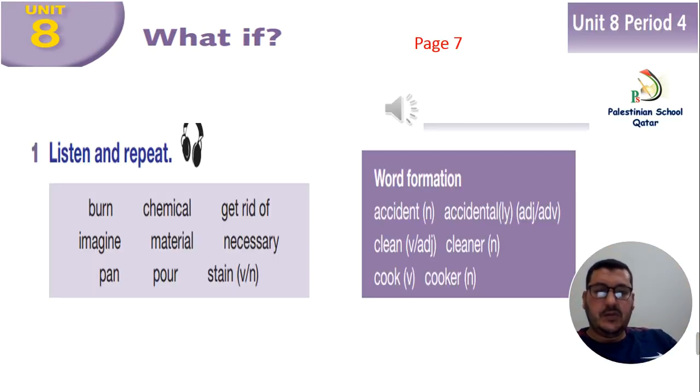So let's deal with the new words. Listen and repeat. Unit 8 period 4 activity 1: burn, chemical, get rid of, imagine, material, necessary, pan, pour, stain. Word formation: accident, accidental, accidentally; clean, cleaner; cook, cooker.